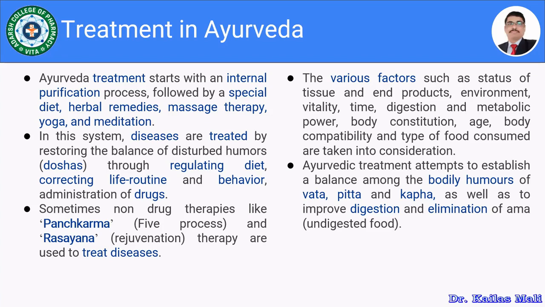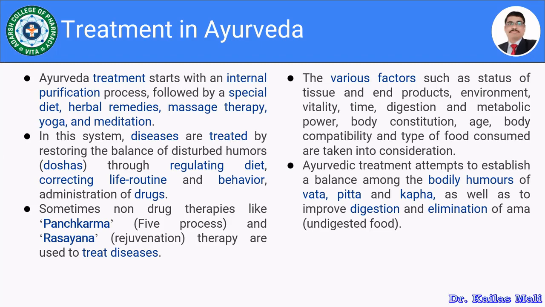So in this system, diseases are treated by restoring the balance in the disturbed humors, that is the 3 doshas. So we are going to balance the Vata, Pitta, Kapha. Any dosha which remains is treated with certain herbal medicines, through regulating the diet, then correcting life routine, and behavioral administration of the drugs. Sometimes non-drug therapies like Panchakarma, that is 5 processes, are used. You may know the Panchakarma. Then the Rasayana, that is rejuvenation therapy, is used to treat the disease.